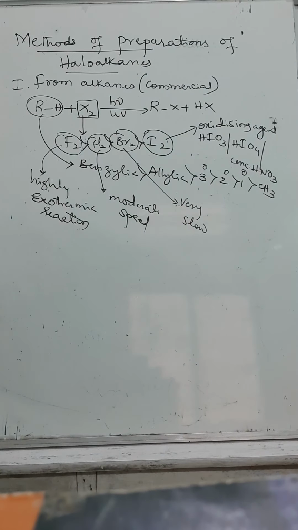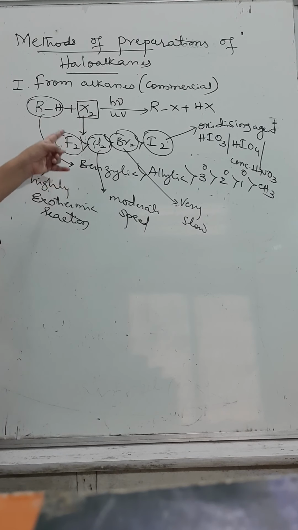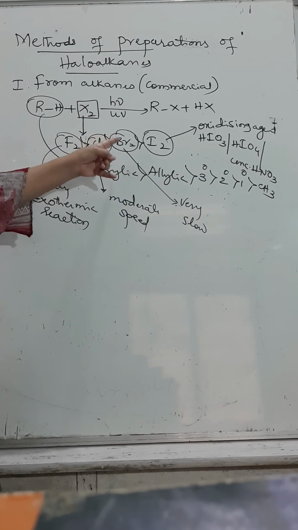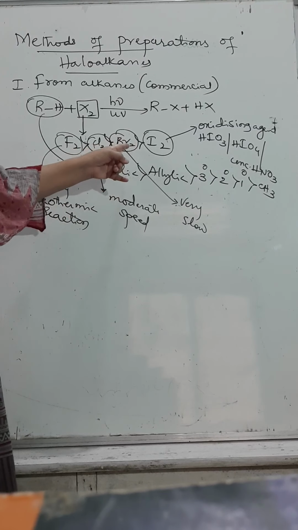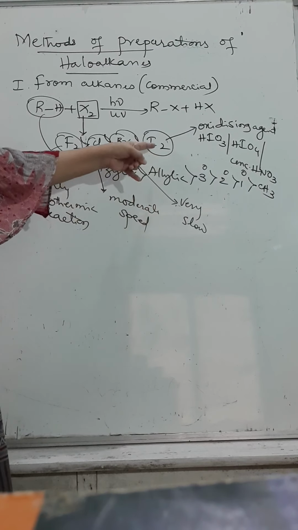Children, you need to concentrate more on this part: for hydrocarbon halogenation, the rate of halogenation is F2 greater than Cl2 than Br2 than I2. F2 gives a very violent, exothermic reaction. Cl2 is at a moderate rate, whereas Br2 is a very slow process.